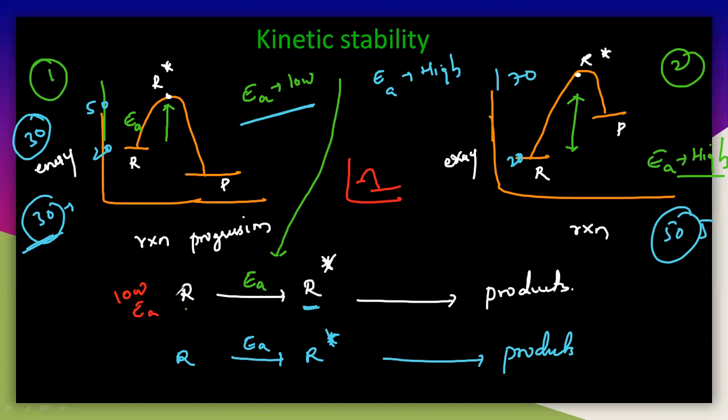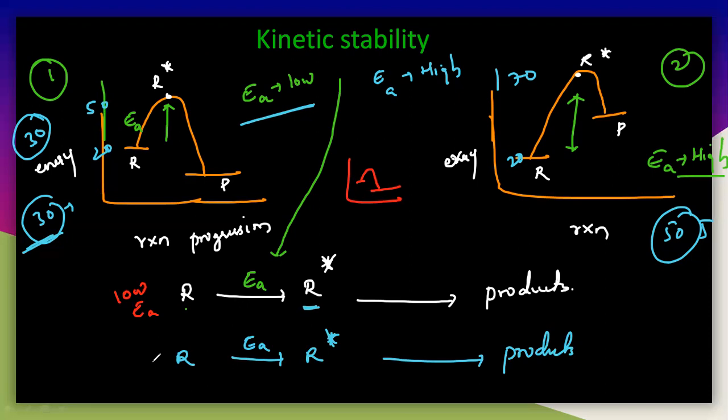So low activation energy, that means we need very less amount of energy to convert this R into R star, to activate this R. So that is the important thing here. So low activation energy, that means it is requiring very less amount of energy to react this metal.